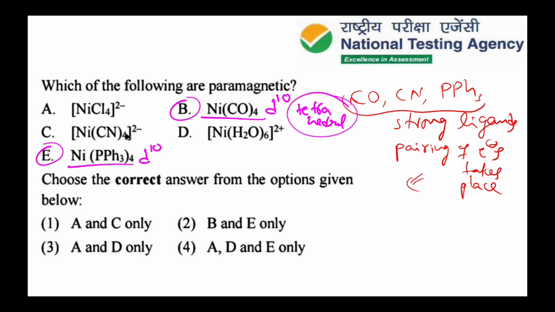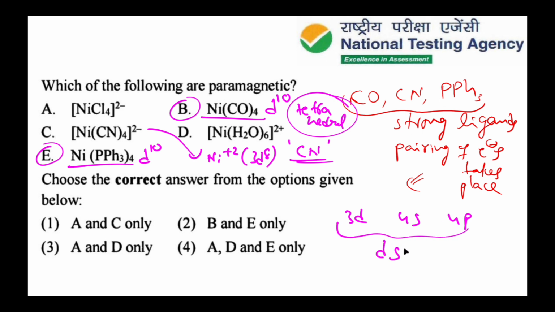Come to the point of Ni(CN)4 2 minus. Here nickel exhibits Ni plus 2, that is 3d8 configuration, but CN is a strong ligand. Because of the strong ligand, pairing of the 8 electrons takes place. So the 3d, 4s and 4p orbitals undergo hybridization and give dsp2 hybridization.